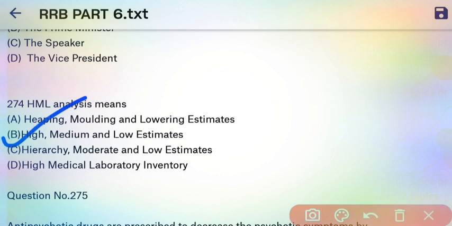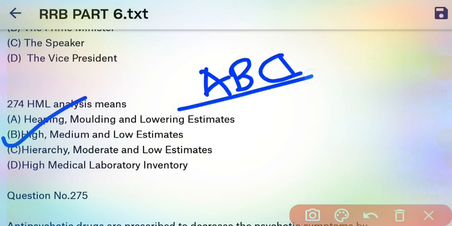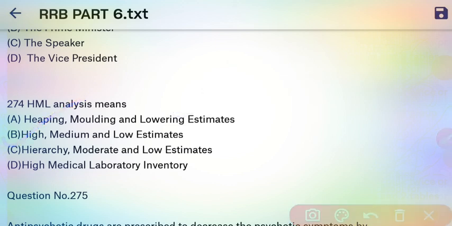So there are mainly 4 to 5 types of inventory control methods. First one is the ABC method. ABC method is also called always better control. ABC method is based on items and their annual consumption. And second one is the FSN.